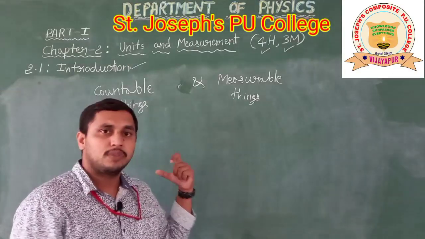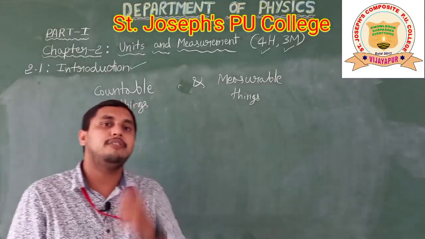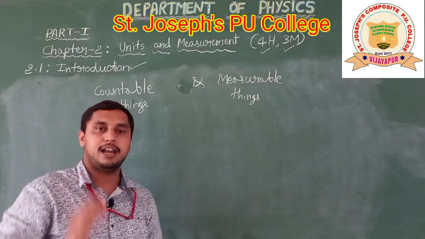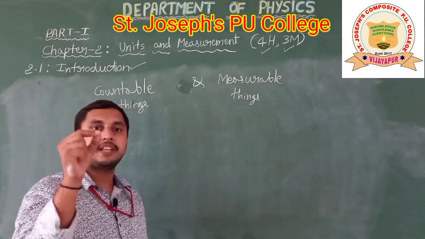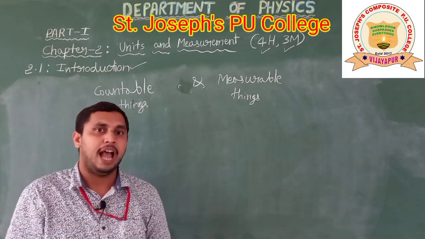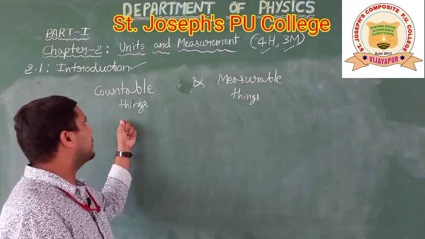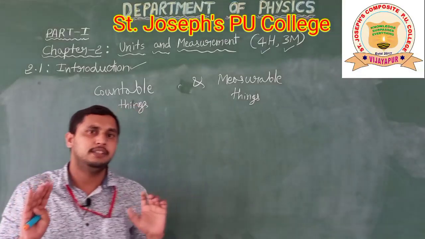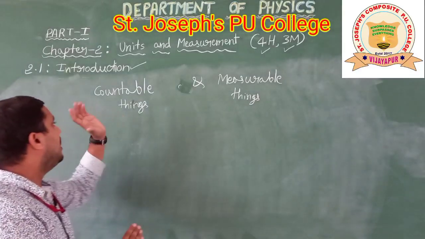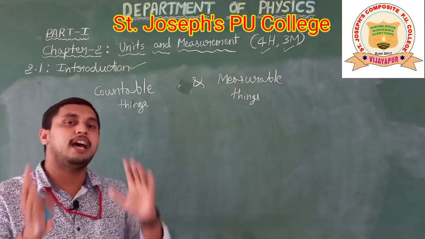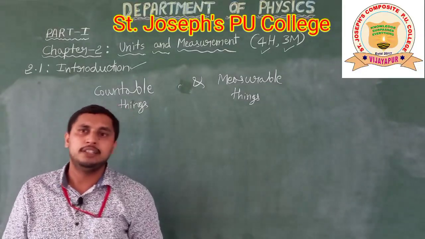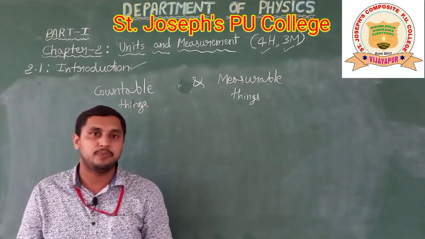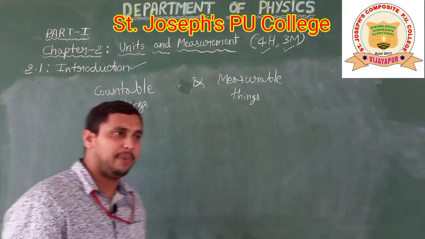For example, what are countable? In your classroom, how many students are there in your classroom? Just check, is it countable or measurable? How many students are there in your class? Obviously it is a countable thing. And how many fans are there in your class? That is also a countable thing.